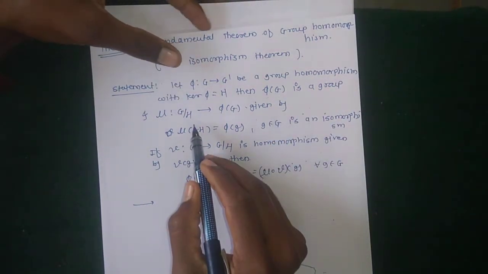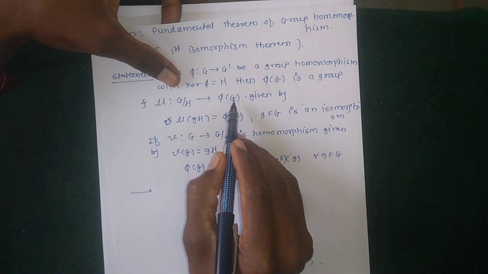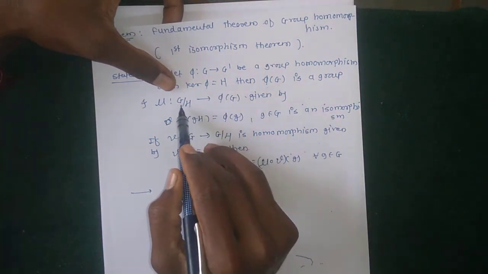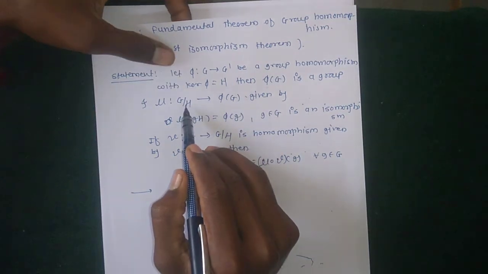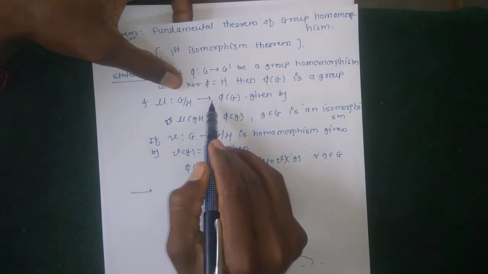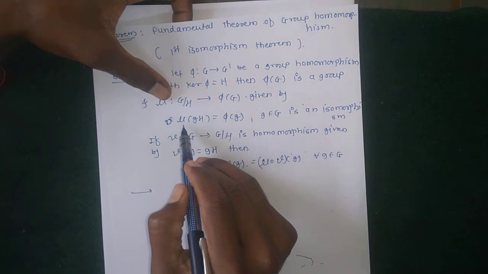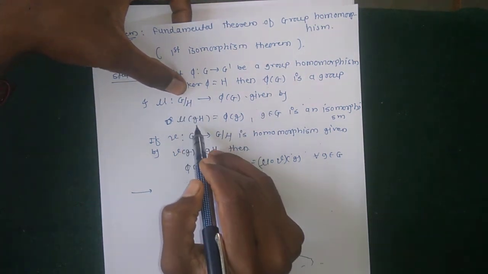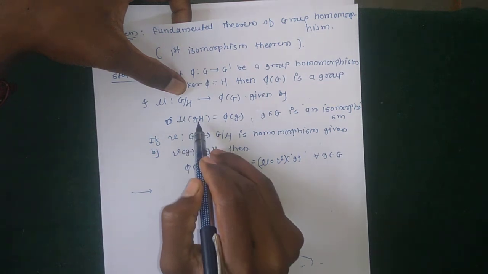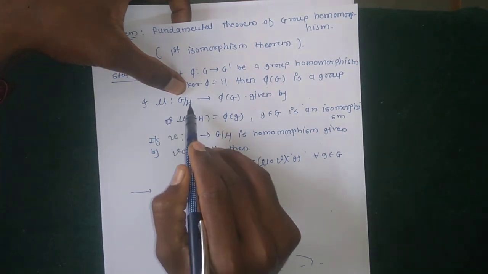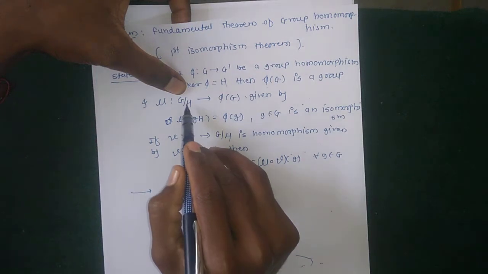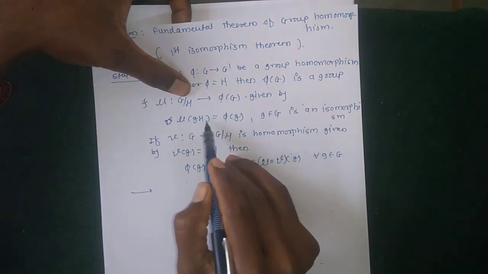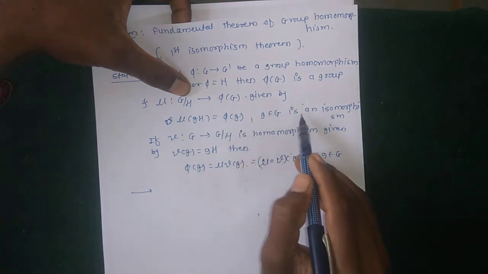Next, it is given that nu from G over H, the factor group, to phi of G, where H is the kernel of phi, is defined by nu of gH equal to phi of g. The elements of the factor group are left or right cosets; here we choose left cosets. When nu is applied on gH, the image of the left coset is phi of g, where g belongs to G.